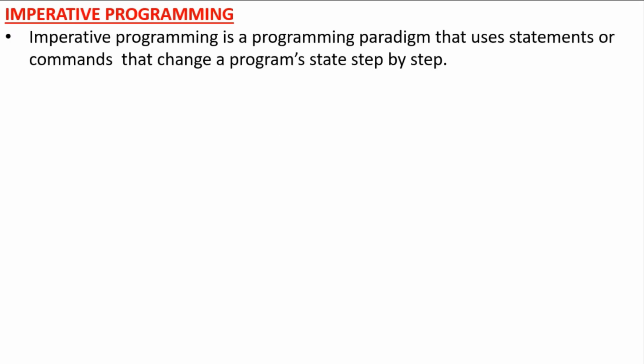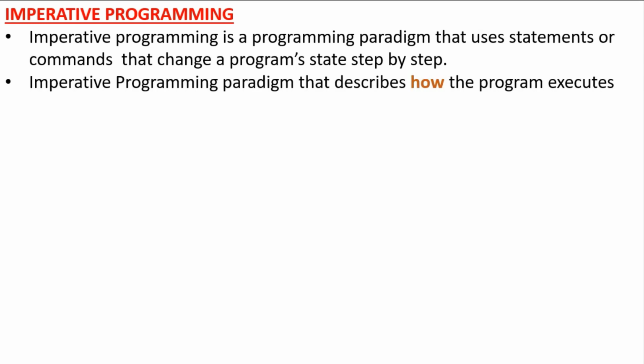Now let's understand imperative programming. Imperative programming is a programming paradigm that uses statements or commands that change a program's state step by step. Means based on statements in program, the state of program will change.